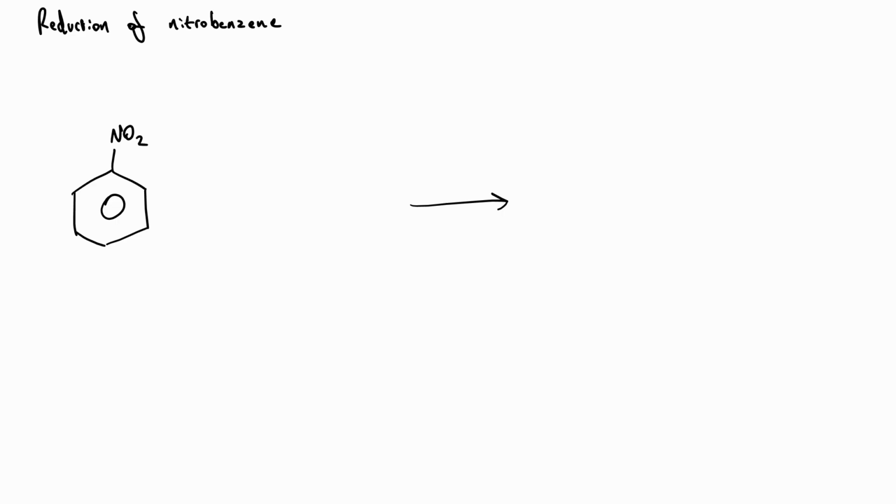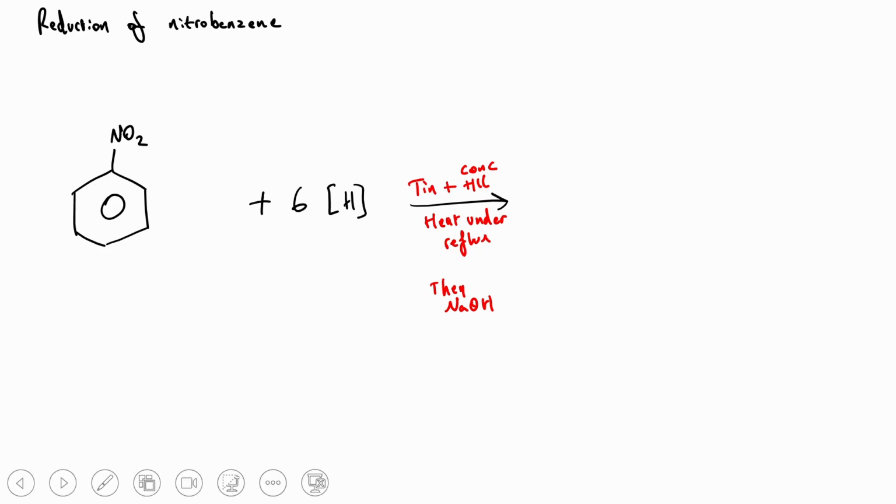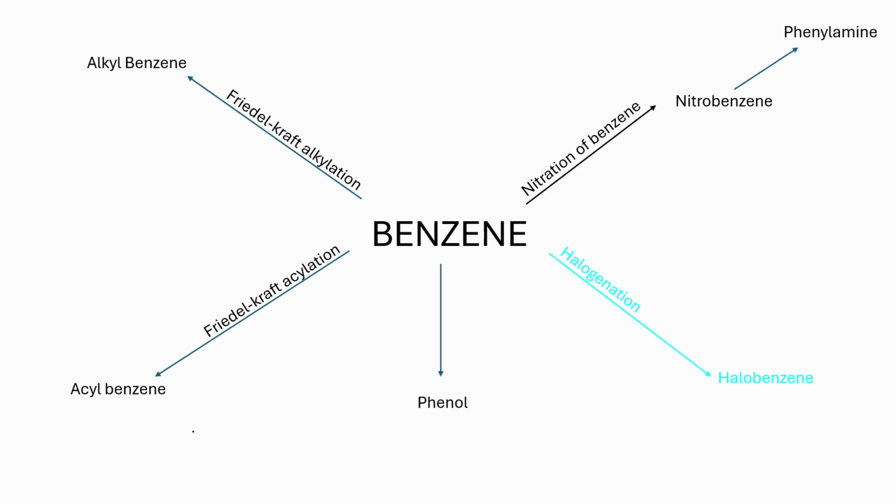And to reduce nitrobenzene, we use tin and concentrated hydrochloric acid. And we do this while heating under reflux. And after all of that, we then add NaOH to neutralize that concentrated hydrochloric acid. So in the equation, we use brackets H to show that there's a reducing agent, and then this will obviously form phenylamine and water.